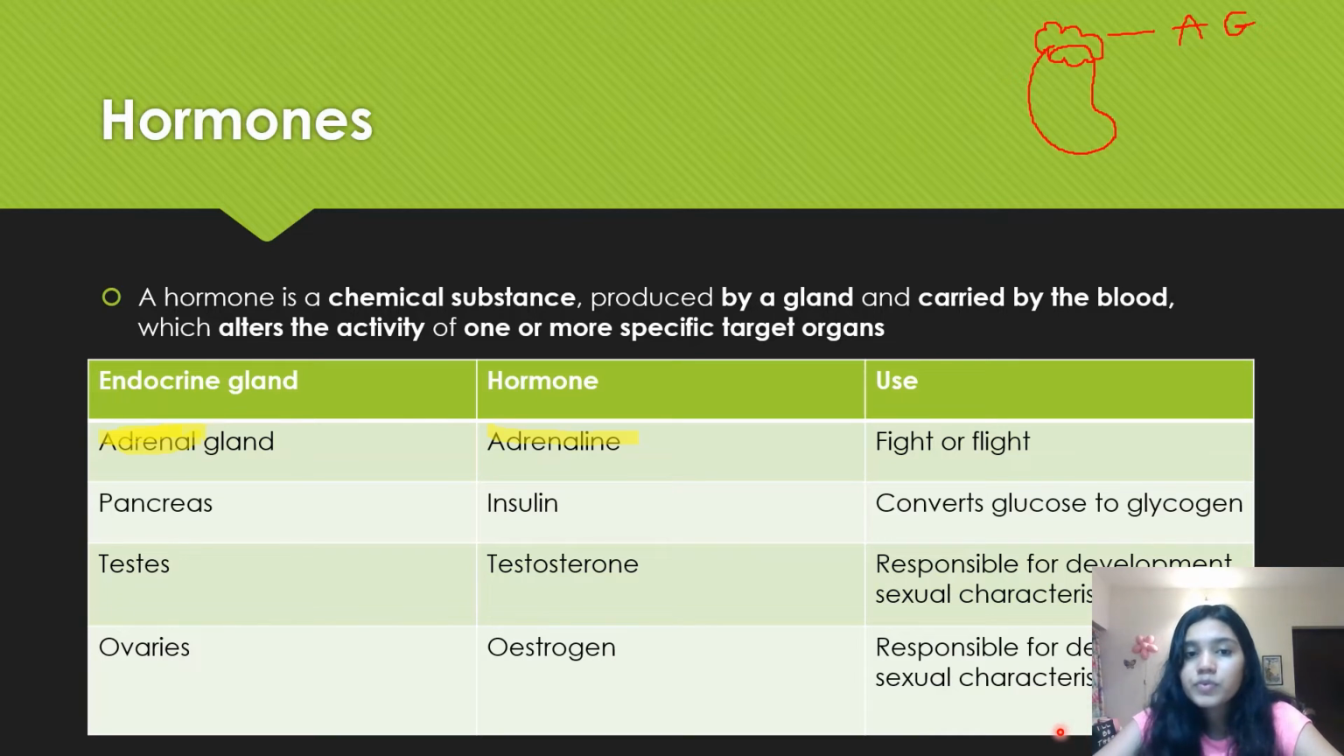characteristics in females. Usually they give you a picture of the human body, and inside they'll probably show you the kidneys, like this kind of structure, and they'll show you the pancreas, and they'll show you the reproductive part, which is either the ovaries or testis, and they will ask you to identify the gland and what it produces. So you should know this table by heart. That's it.